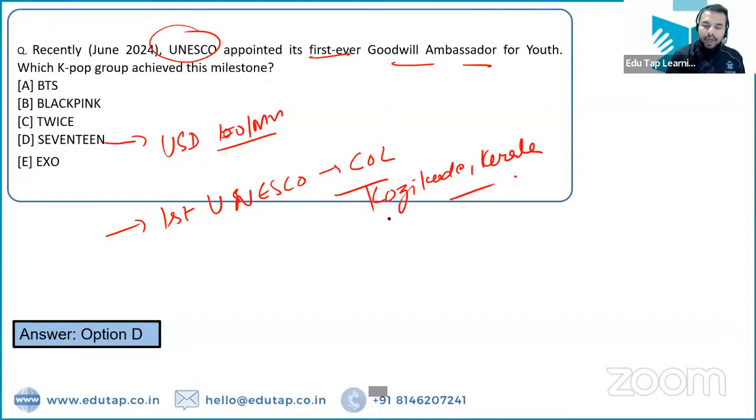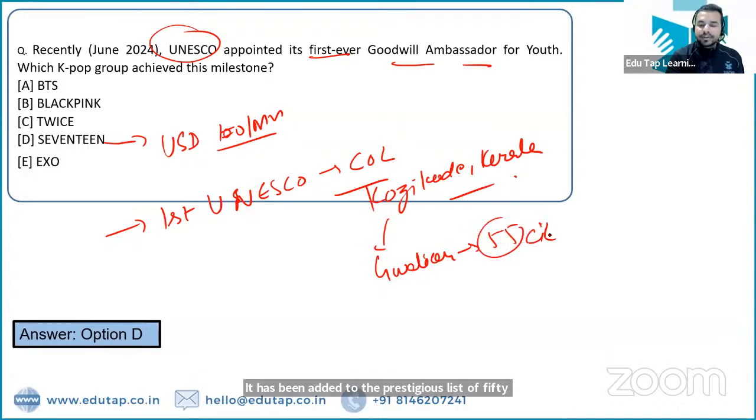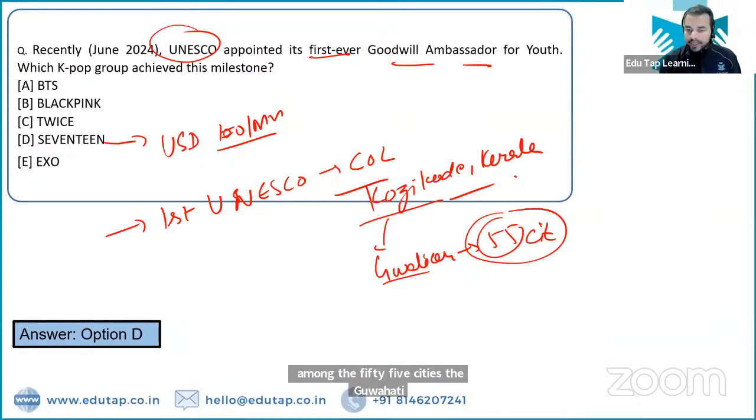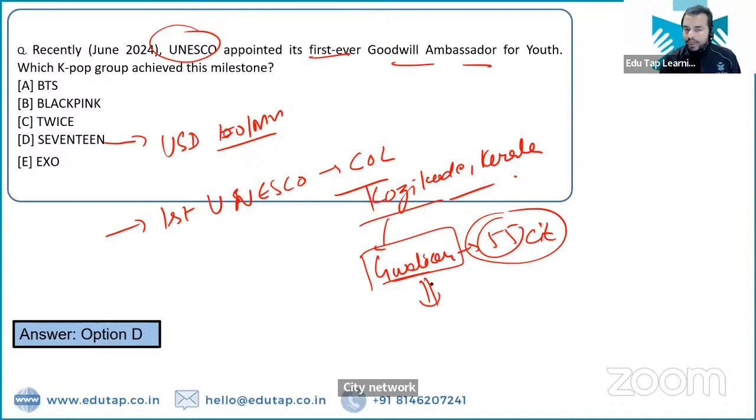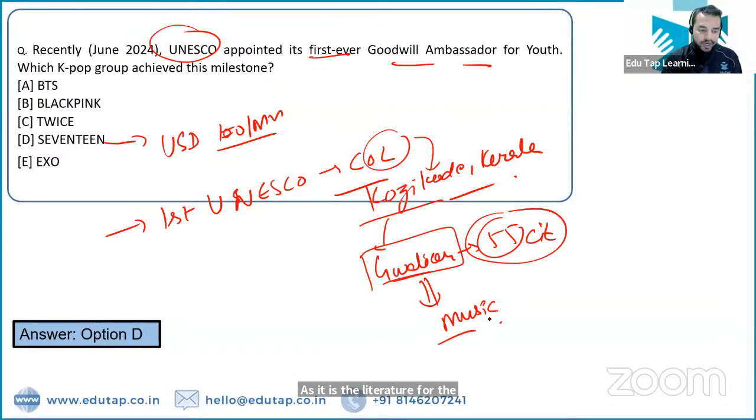So Kozhikode, along with Gwalior, has been added to the prestigious list of 55 cities. Among the 55 cities, Gwalior and Kozhikode are also there, which have been recently added to the UNESCO Creative City Network, right? So अगर हम बात करते हैं ग्वालियर की, तो ग्वालियर को कौन सी कैटेगरी के अंदर इंक्लूड किया है? As it is literature for Kozhikode, Gwalior has been inducted for music. Absolutely right. Music is the right answer.